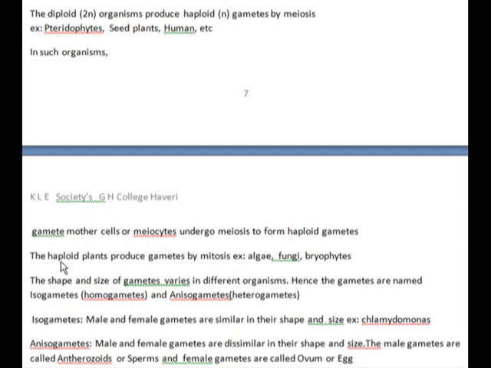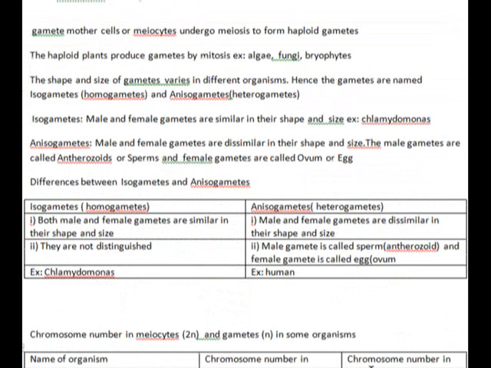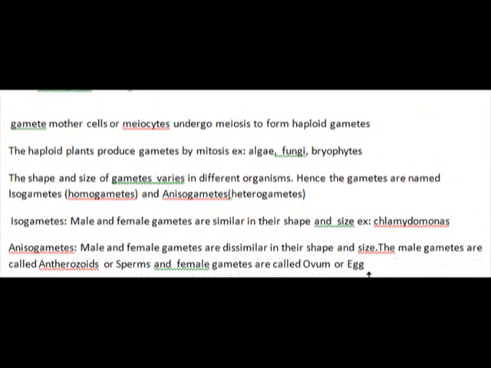In case of haploid plants, they produce the gametes by mitosis only. It is very common in algae, fungi, and bryophytes. So when the plant is haploid, it produces the gametes by mitosis only. But in diploid organisms, the gametes are produced by meiosis. And the shape and size of gametes differs in different organisms. Hence the gametes are named as isogametes and anisogametes, on the basis of the size of the gametes.